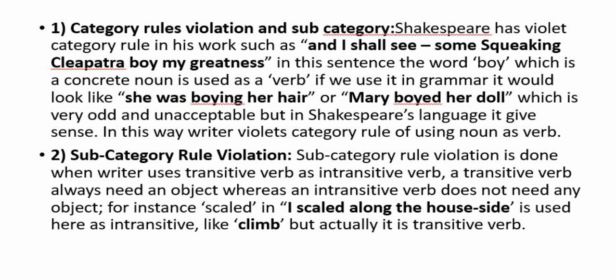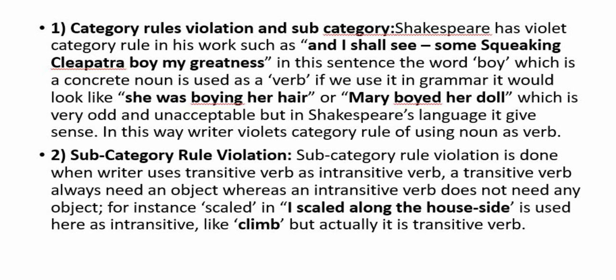The subcategory rules violation is done when a writer uses a transitive verb as intransitive. Now, what is a transitive verb? A transitive verb is a verb that needs an object for its completion, and an intransitive verb is a verb that does not need an object for its completion.